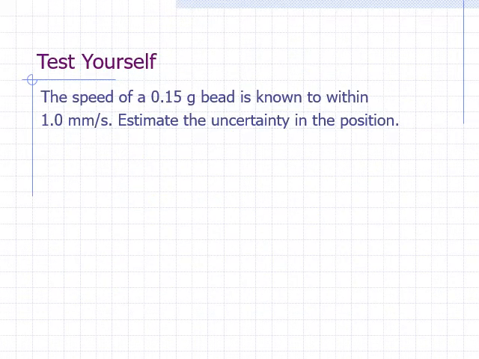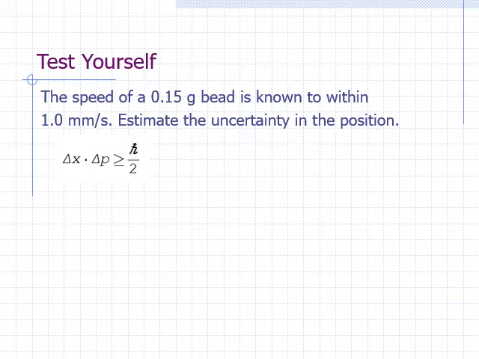The speed of a 0.15 gram bead is known to within 1 millimeter per second. Estimate the uncertainty in the position. The uncertainty principle says that the product of the uncertainty in position, delta x, and the uncertainty in momentum, delta p, is greater than or equal to h bar over 2.